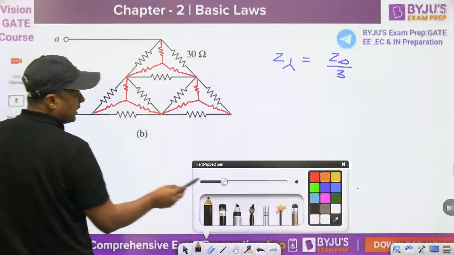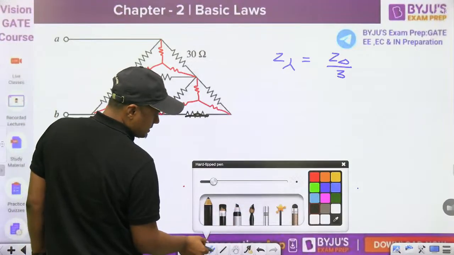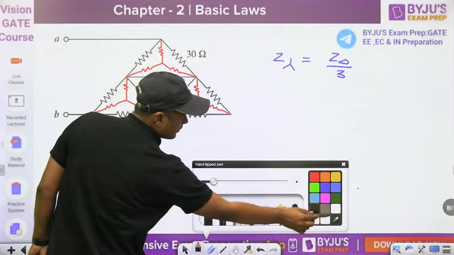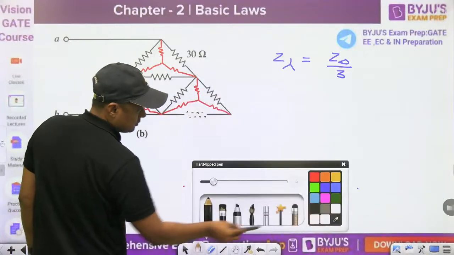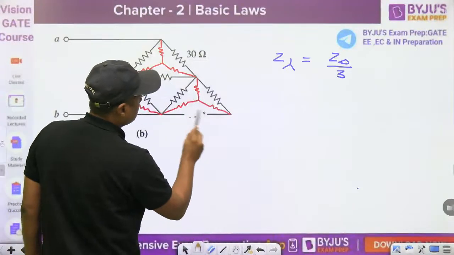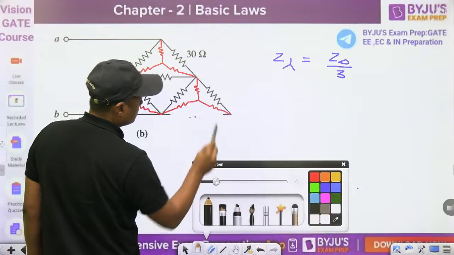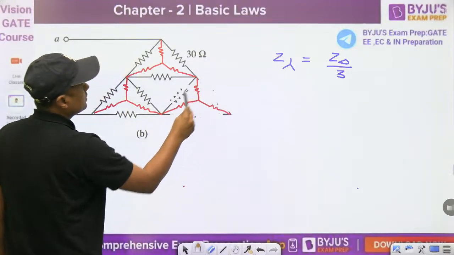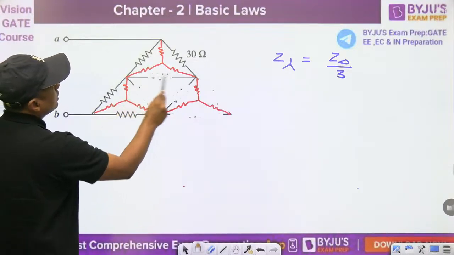I am just using the technology here. So this is the case. Watch this. That is gone, this resistor gone, this resistor gone. You can remove all these.